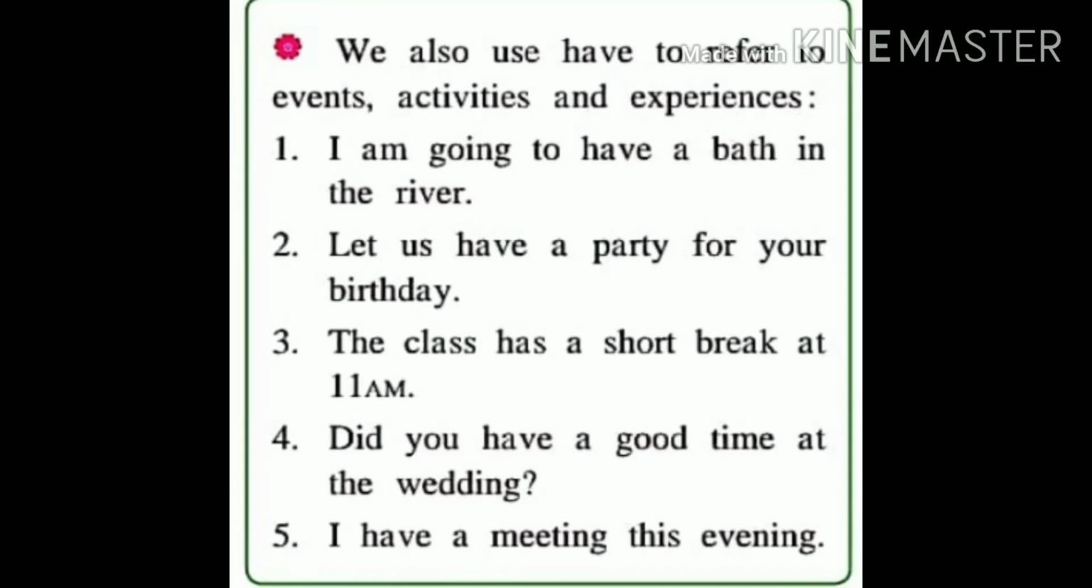We also use have to refer to events, activities and experiences. I am going to have a bath in the river. Let us have a party for your birthday. The class has a short break at 11 a.m. AM means what? Anti-meridian. Did you have a good time at the wedding? I have a meeting this evening. In all these sentences, have refers to various activities, events and experiences.